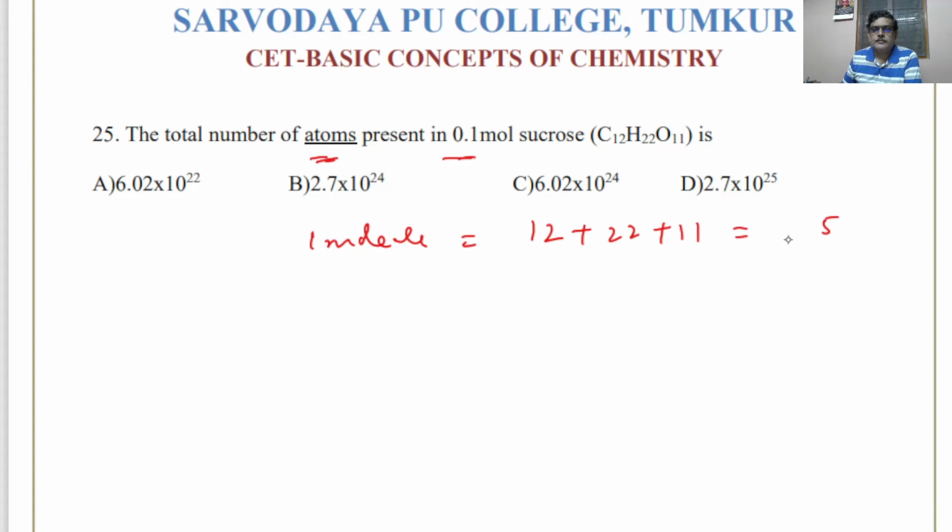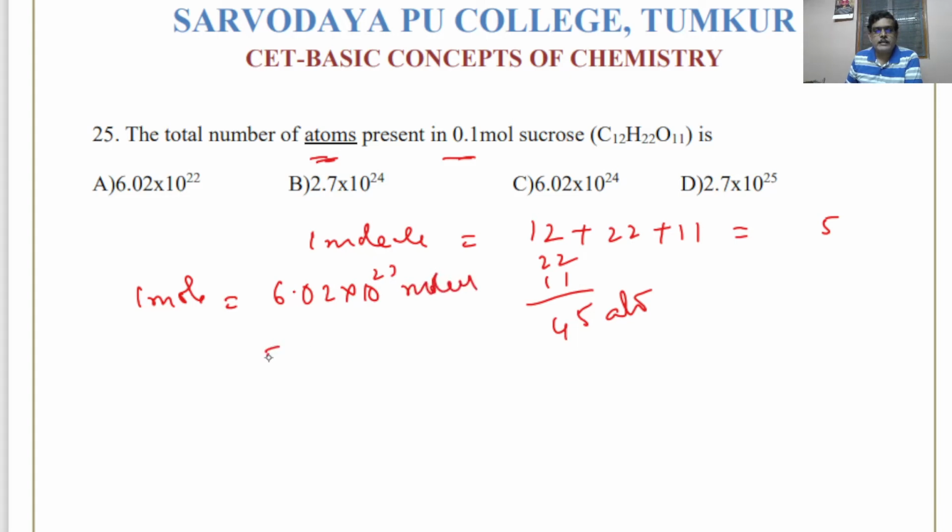Is that correct? 12 plus 22 plus 11, that is 45. Okay, 45 atoms are there in 1 molecule. So 1 mole will be containing Avogadro number of molecules, no doubt, 6.02 into 10 to the power of 23 molecules of sucrose, but if we talk about atoms, 6.02 into 10 to the power of 23 multiplied by 45, because every molecule contains so many atoms.